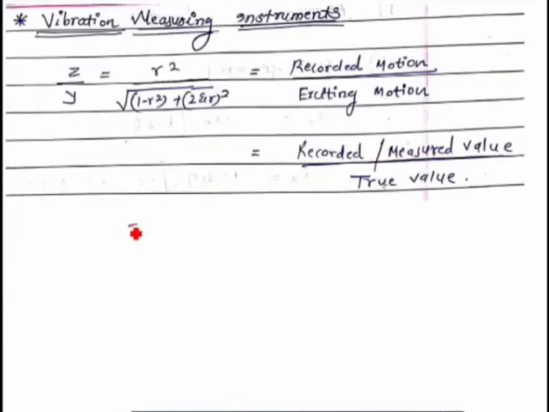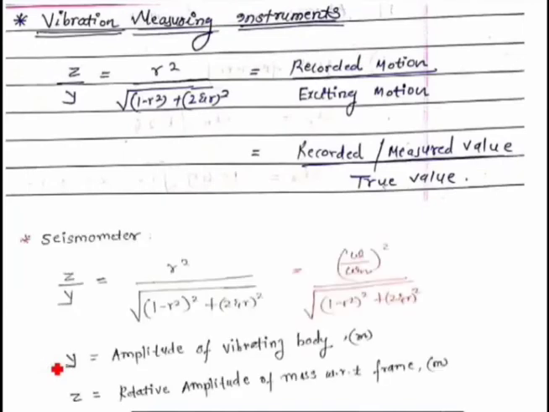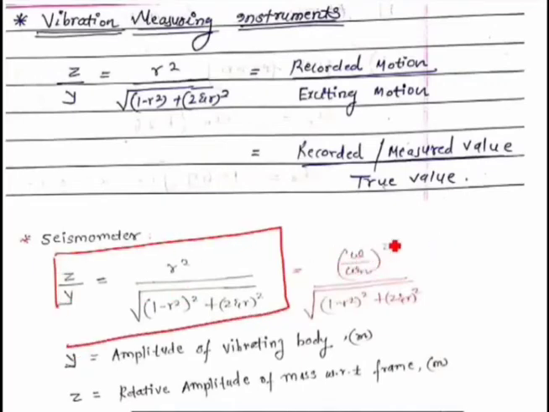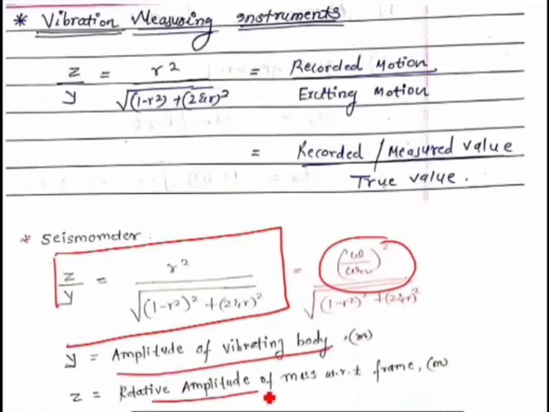So this ratio z upon y can also be called the ratio of recorded motion upon exciting motion, or recorded value upon true value, or measured value upon true value. So when they say that the given value is a measured value, it means it is the value of z, and when the given value is a true value, it is the value of y, or exciting motion. This is what we have to always understand and remember. Now, for seismometer, we know that z upon y is equal to r square upon square root of (1 minus r square) whole square plus (2 zeta r) whole square, where r is omega by omega n. Then y is the amplitude of the vibrating body, and z is the relative amplitude of mass with respect to frame. This is what we have already derived.